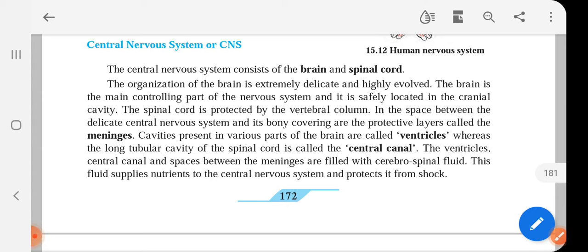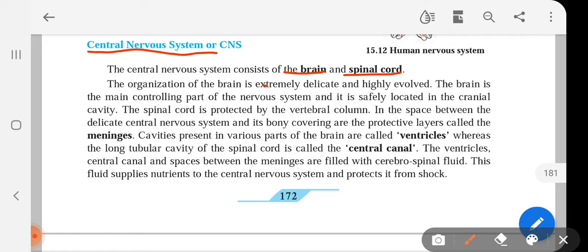Dear students of standard ninth, today we are going to discuss about central nervous system or CNS. Central nervous system consists of the brain and spinal cord. The organization of the brain is extremely delicate and highly evolved. The brain is the main controlling part of the nervous system and it is safely located in the cranial cavity. The spinal cord is protected by the vertebral column.